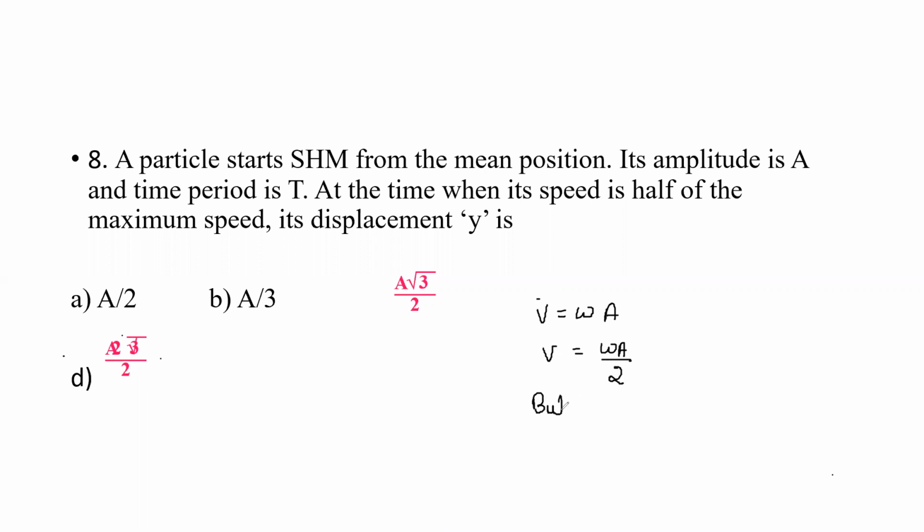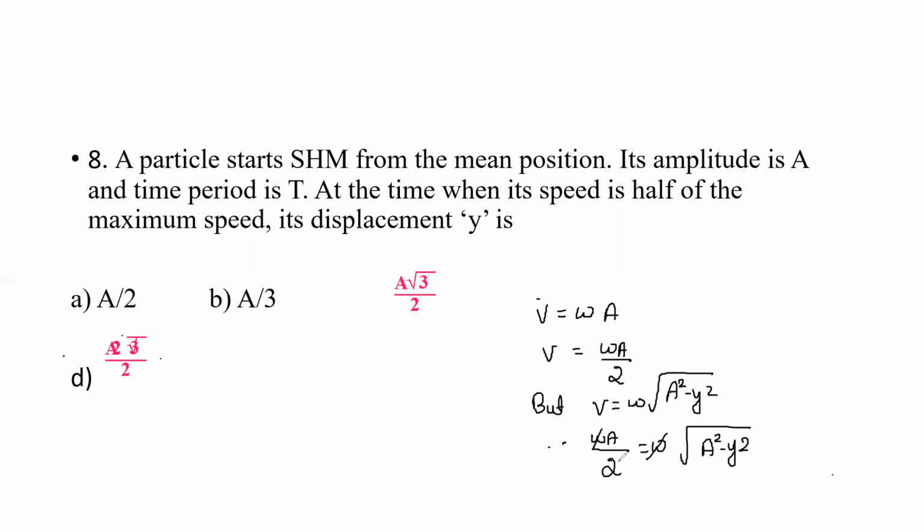But we also know that v is equal to omega under root of A square minus y square. So substitute the value of v in this equation: omega A divided by 2 is equal to omega under root of A square minus y square.